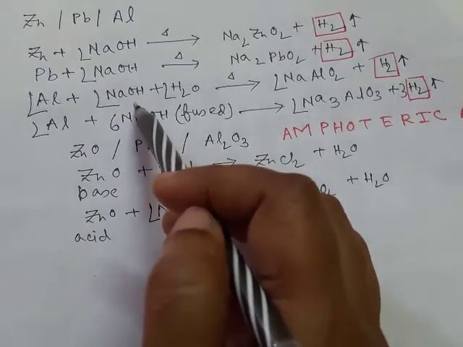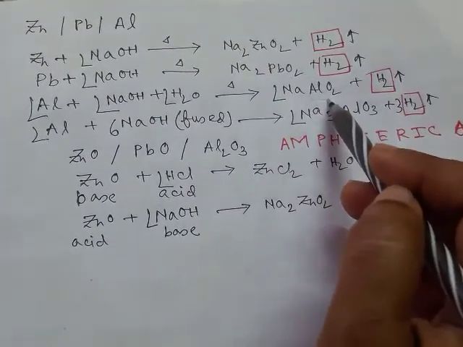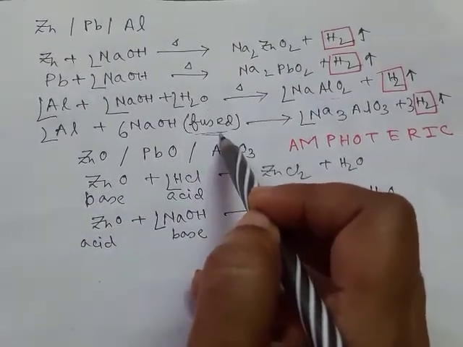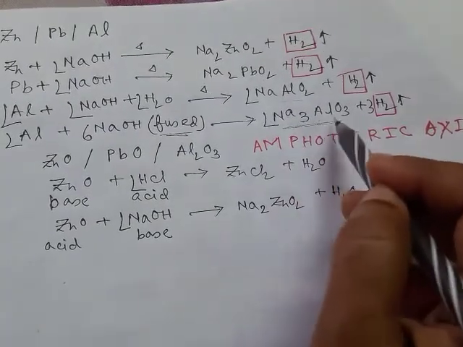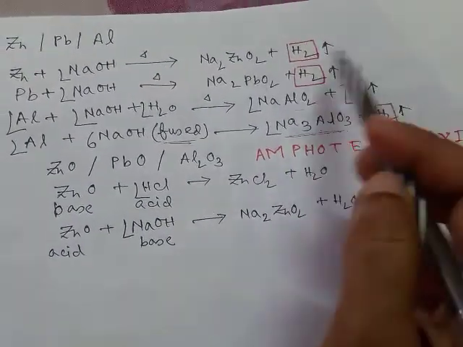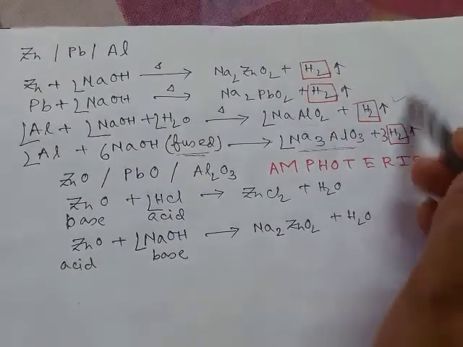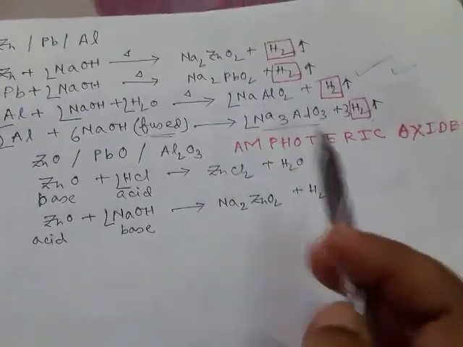Aluminium reacts with sodium hydroxide in the presence of water to form sodium meta-aluminate. But when aluminium reacts with fused sodium hydroxide, then sodium aluminate, Na3AlO3, is formed. In all the cases, hydrogen gas is evolved. So these reactions are very important for examination purposes.